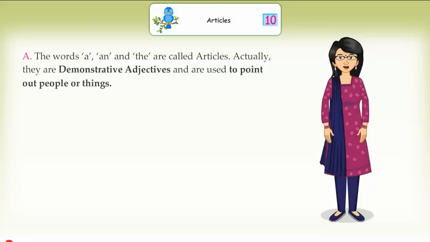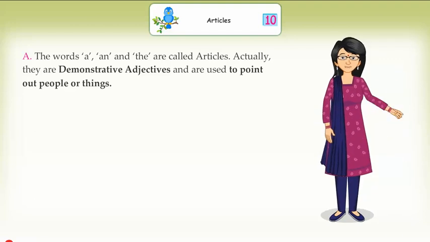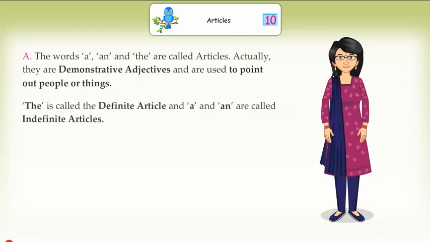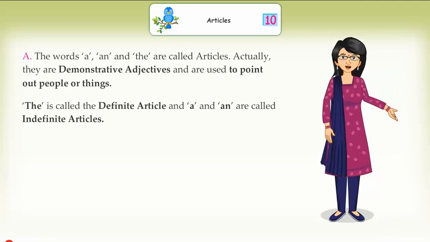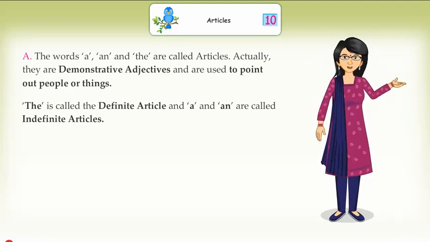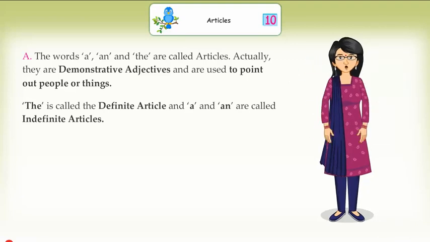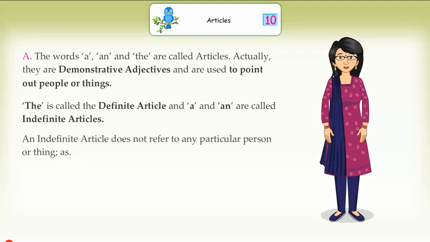Articles. The words a, an, and the are called articles. Actually, they are demonstrative adjectives and are used to point out people or things. The is called the definite article, and a and an are called indefinite articles. An indefinite article does not refer to any particular person or thing, as we saw a girl riding a horse.